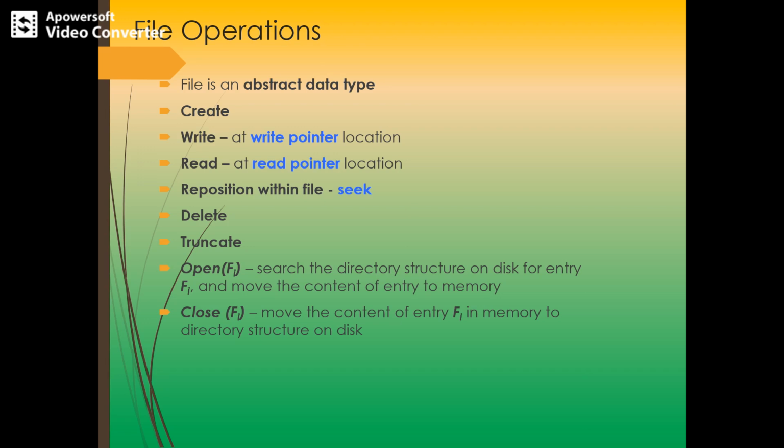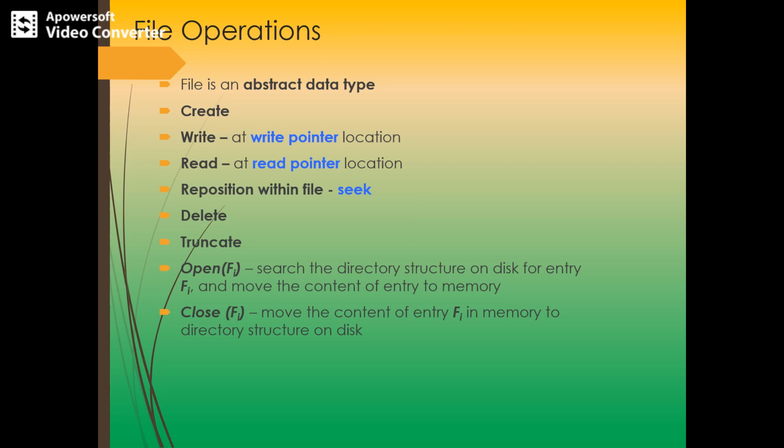Next we'll see how to remove a file from the file system. This is achieved by the delete operation. To delete a file, we search the directory for the named file. Having found the directory entry, the file will be deleted. Deleting means the space is made free from disk and memory. The operating system removes the file from the directory entry, and this free space can again be used by some other file.